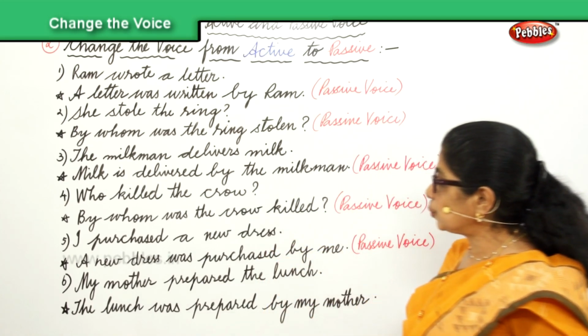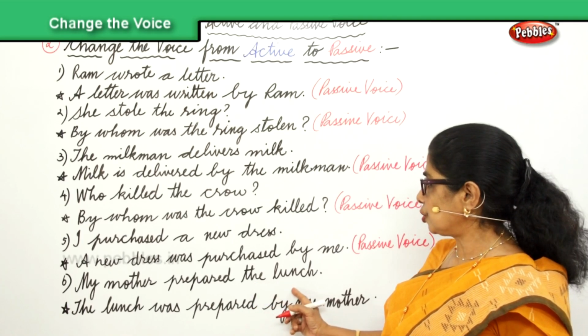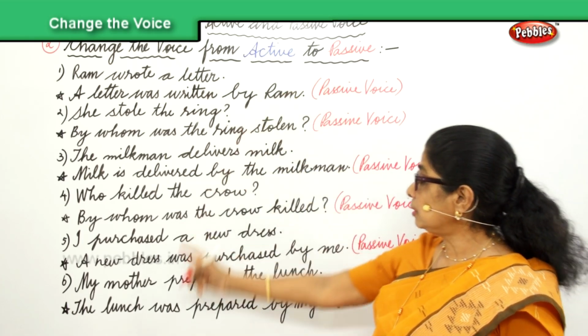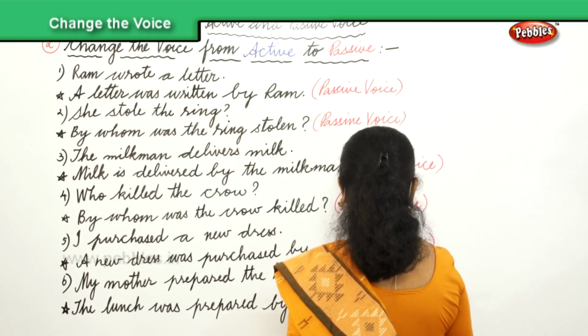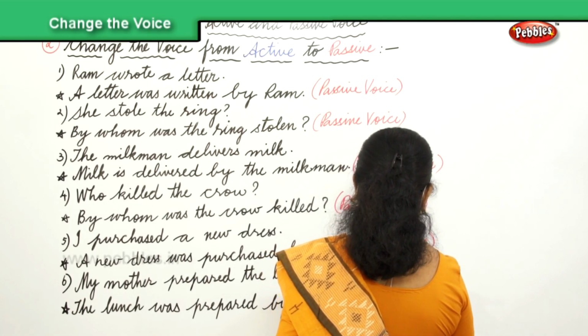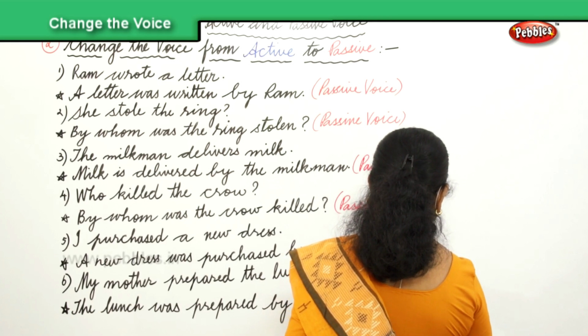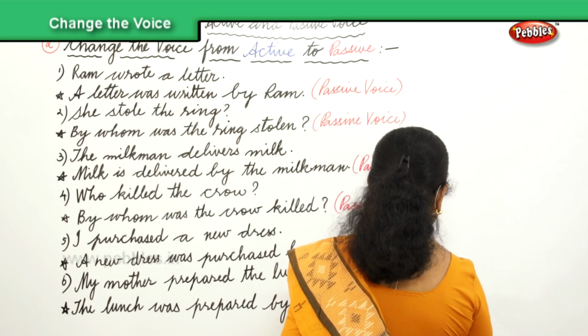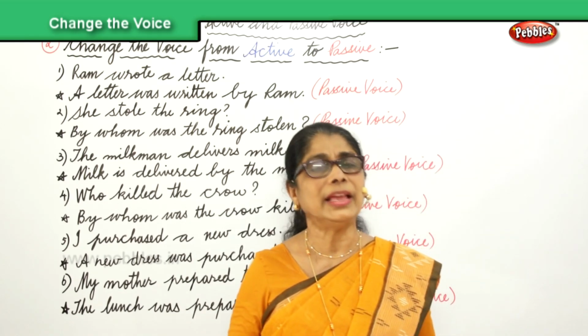And finally, the last one. My mother prepared the lunch. That's the active voice. The lunch was prepared by my mother. That's in the passive voice. Here in this exercise, we learn to change the voice from the active into passive.